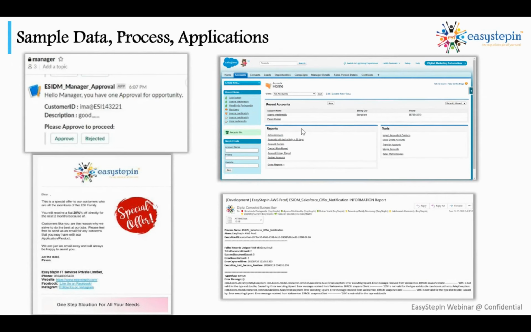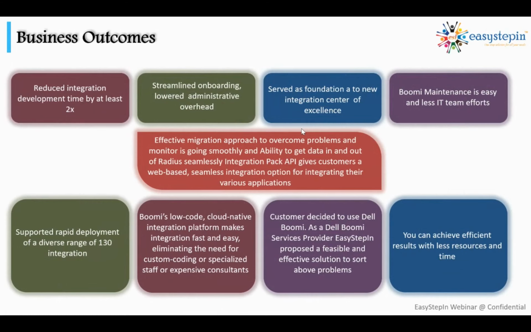Some of the screenshots that we presented here showcase the mail as well as Salesforce, Klaviyo, and also Slack. So what did we achieve finally? The business outcomes, right? If we use this approach, any salesperson or marketing team can improve sales leads efficiently. Earlier, if it took one week, now they can finish in half a day or 4 hours. So it's 2x faster development.